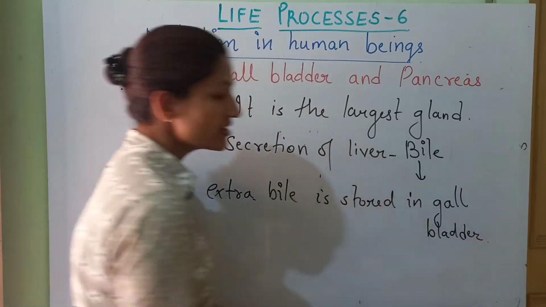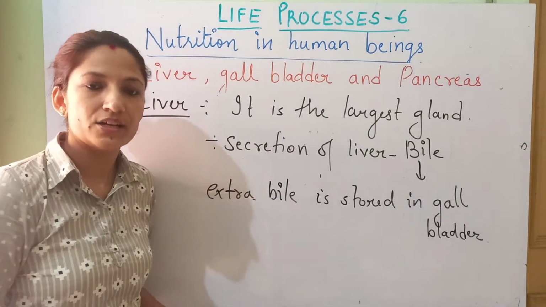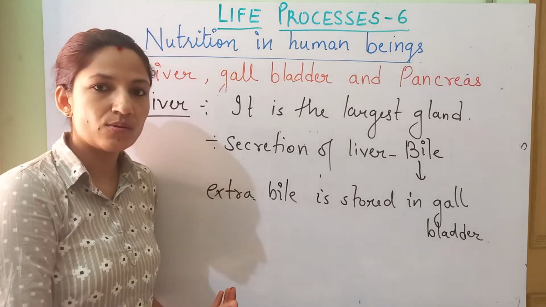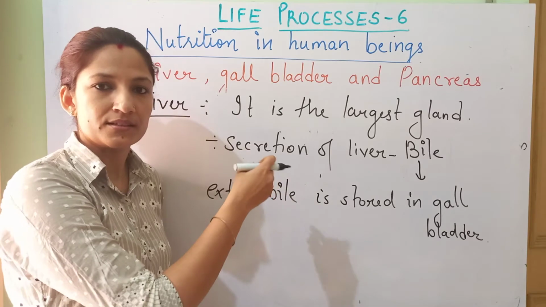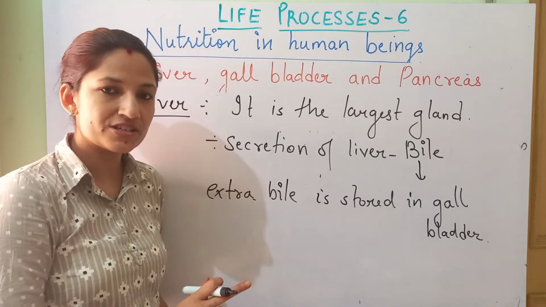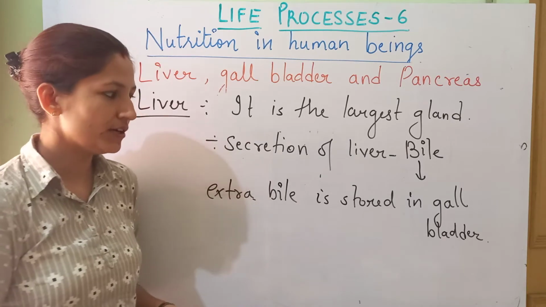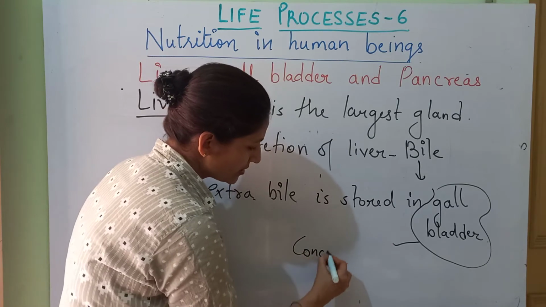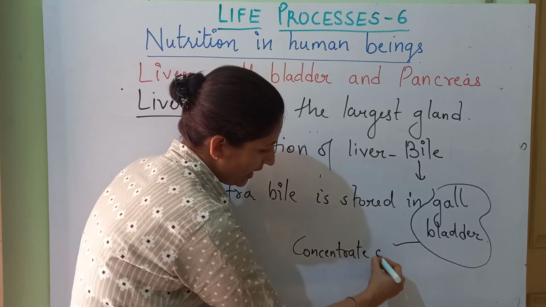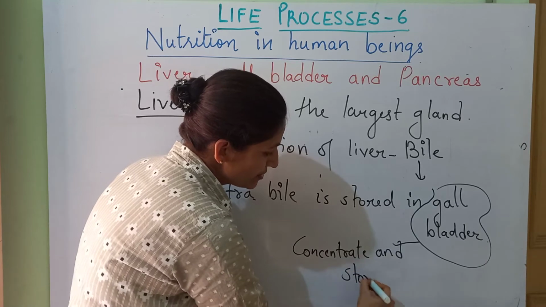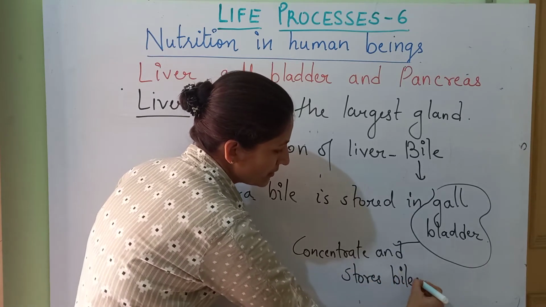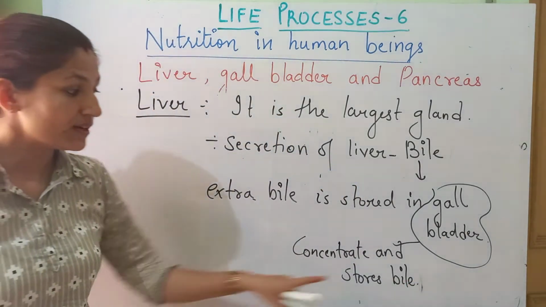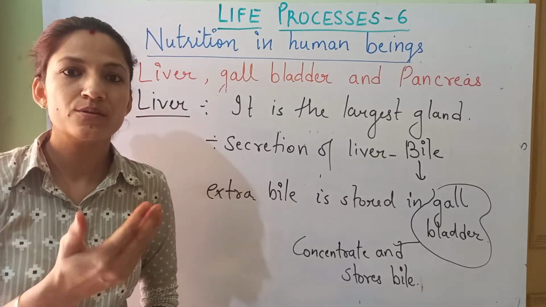Okay, gallbladder का function bile secrete करना नहीं है. It only stores and concentrate the bile. Okay, when it is required, then the bile is released from the gallbladder. Secretion is done by the liver itself. Got it? So gallbladder का function क्या हो गया? Concentrate and stores bile. Fine. Now we'll see what this bile is going to do and where it is poured.